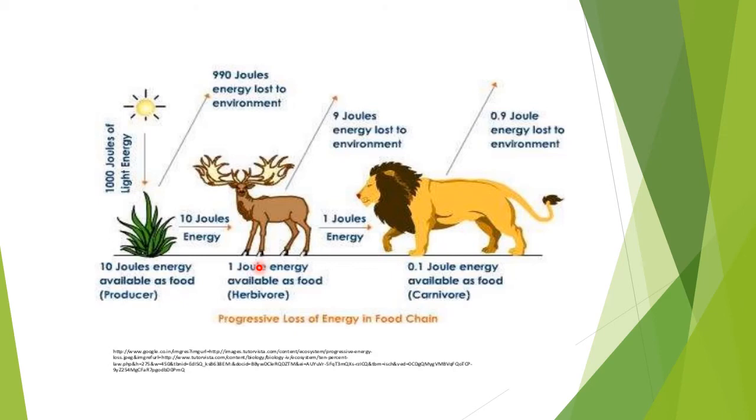From the primary consumer, 10% will pass to the carnivore, or you can say the secondary consumer, and 10% of 1 joule is 0.1 joule. So 10% will pass from grass to the primary consumer to the secondary consumer, and so on. And only 1% will be captured by the producers from the sun.